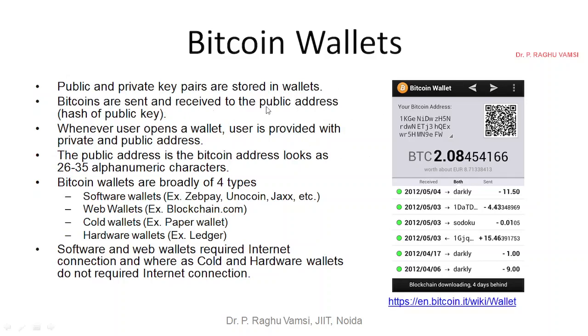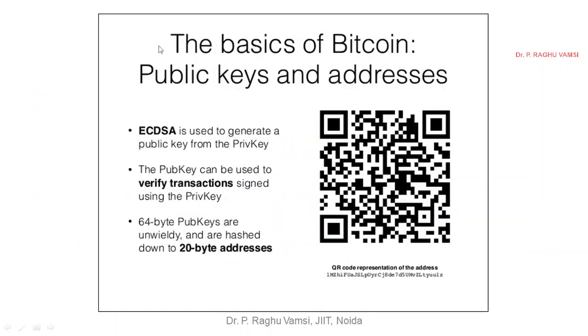So Bitcoins are sent using these four types of wallets: software wallets, web wallets, cold wallets, and hardware wallets. The first two wallets require an internet connection. The second two wallets have no need of an internet connection. And here, this is the basis of Bitcoin: public keys and addresses. A QR code will be generated for the public key.